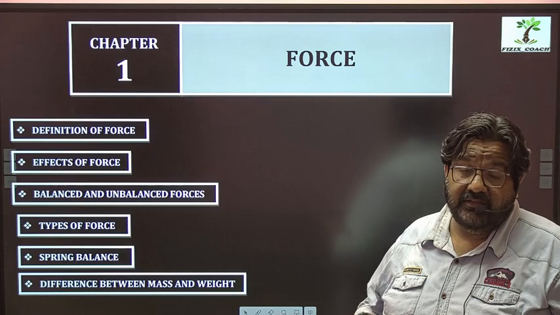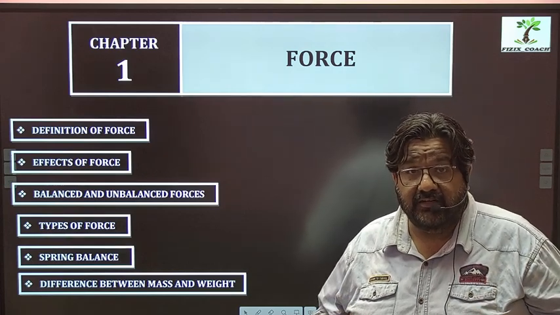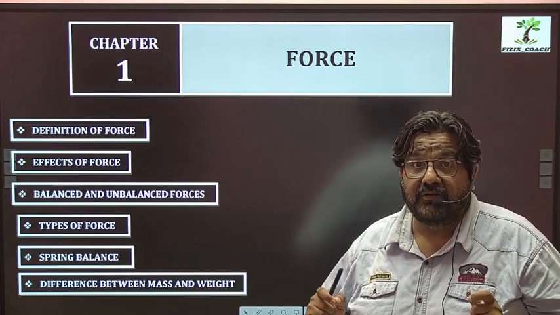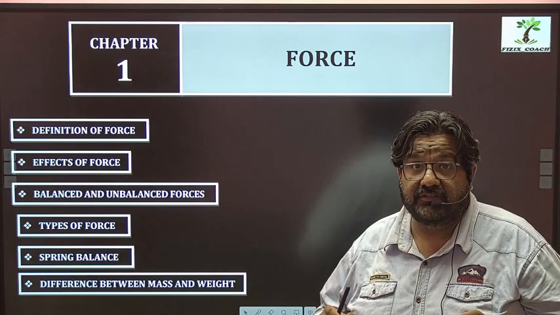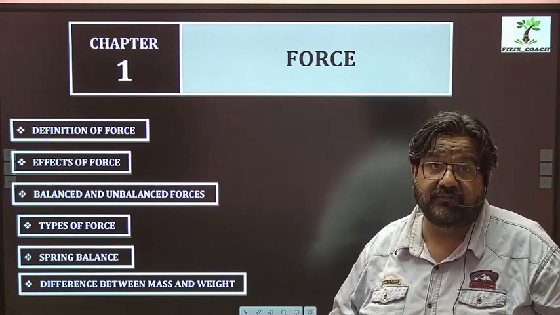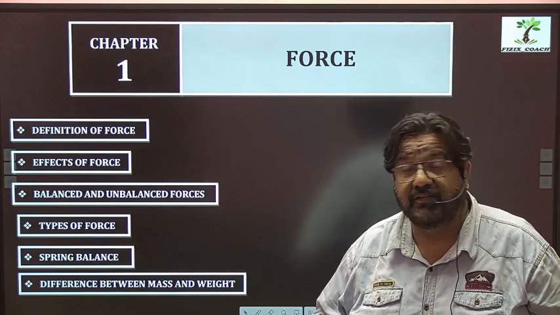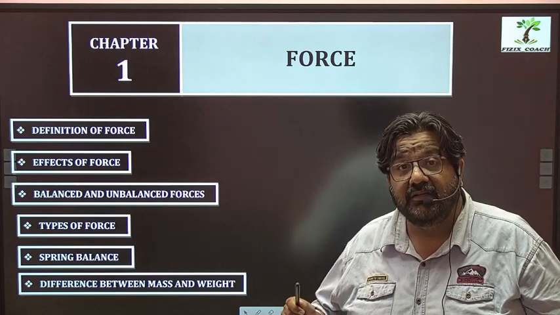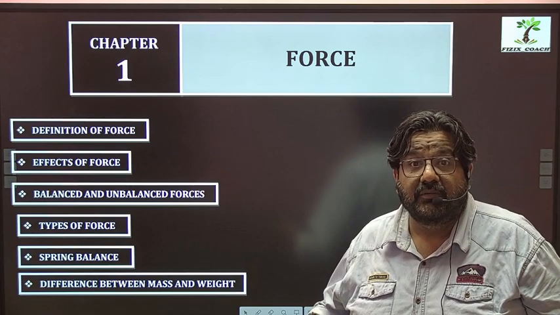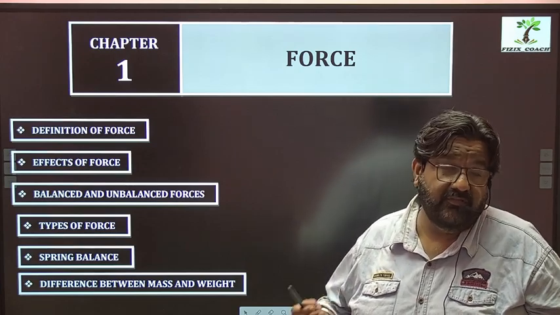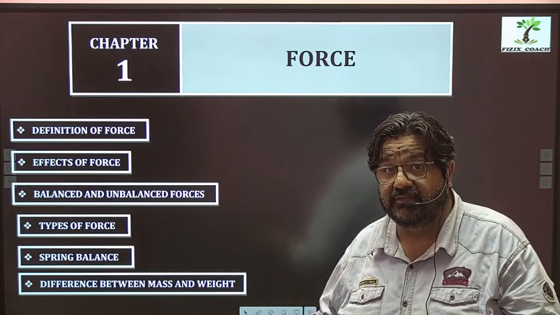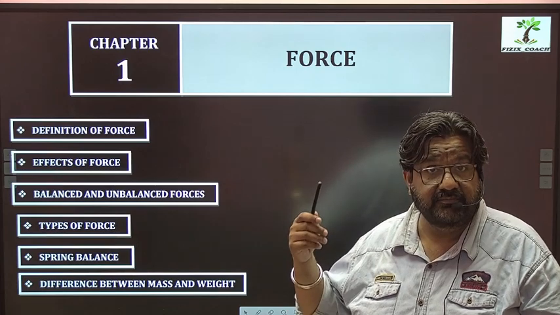So before beginning, as I always tell you, class 8th is very important. Why? Because class 8th forms the basis of your syllabus, of your courses, of your future classes. Most of the topics you'll be studying in class 8 will be repeated in your class 9th, 10th and even in 11th and 12th with the same names or some different names or with some additional concepts. So it's like a ladder, right?